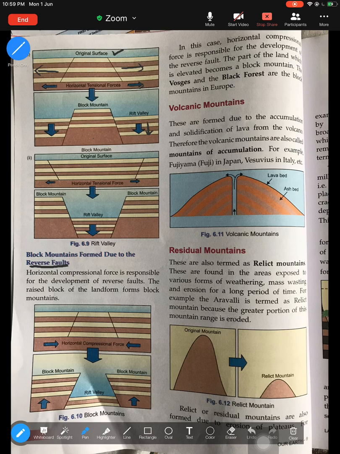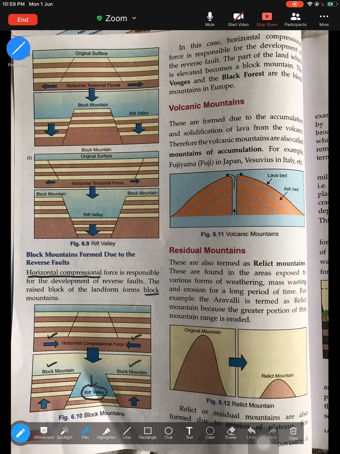Now block mountain due to reverse fault. How are block mountains formed because of reverse fault? Instead of horizontal tension, it is horizontal compression. Compression means they are moving towards each other, like have a look at the arrow here. So the raised landform forms block mountains, whereas the part which subsides below forms the rift valley. So rift valleys are basically formed because of the horizontal compressional force.